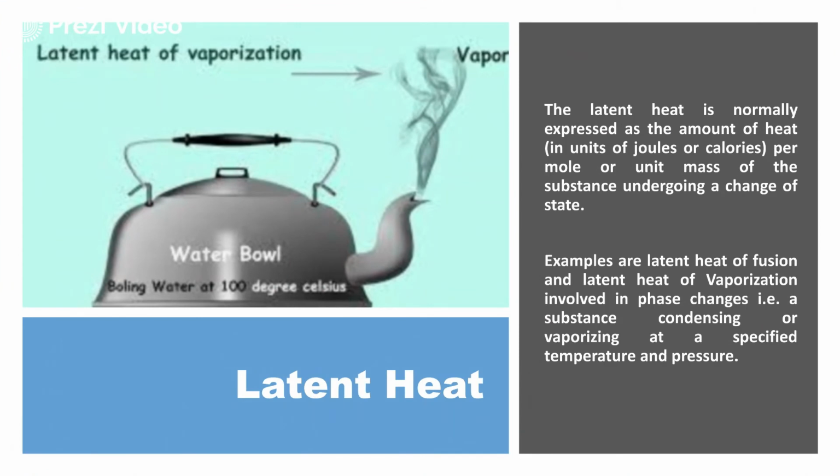Next, we move on to the latent heat. The heat which is expressed is the amount of the heat per mole or unit mass of the substance undergoing a change of state. So we need to understand here that the amount of the heat is expressed per mole or per unit mass, and it is referred to in the form of joules or calories. So the hidden heat which is required to change from one form to another without actual rise of the temperature will be referred to as the latent heat, and latent heat is expressed in the form of joules or calories. Examples are the heat of fusion and heat of vaporization I have mentioned earlier.